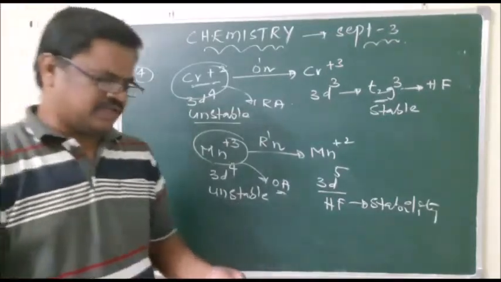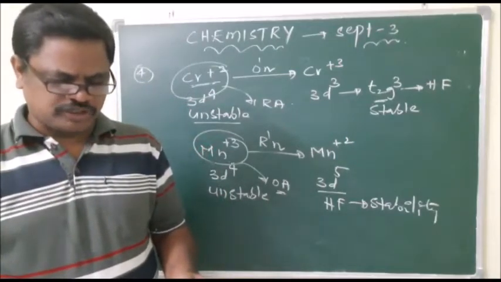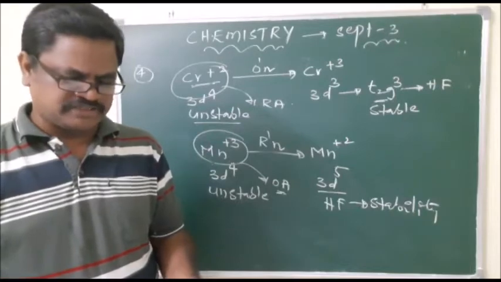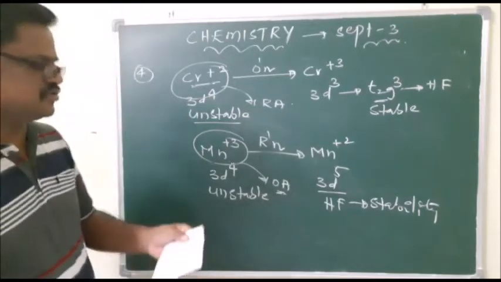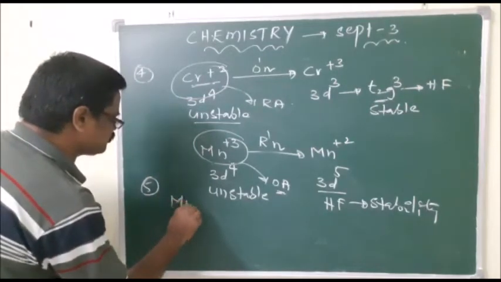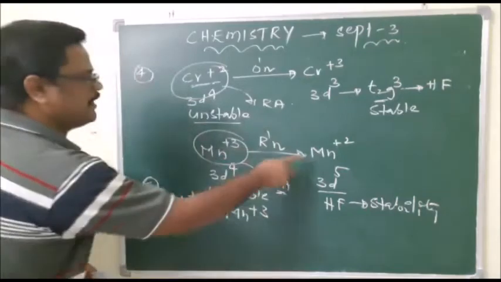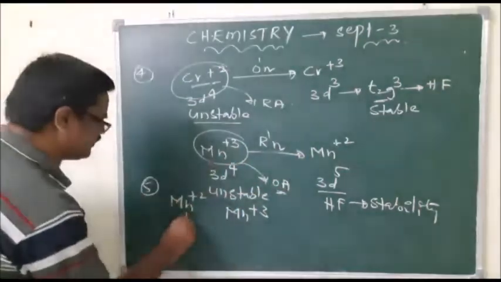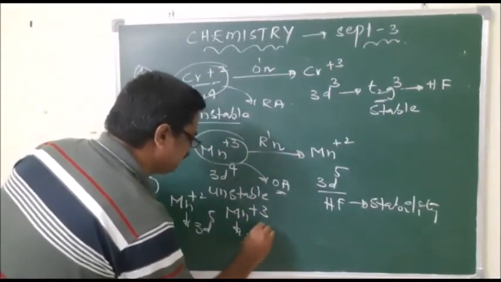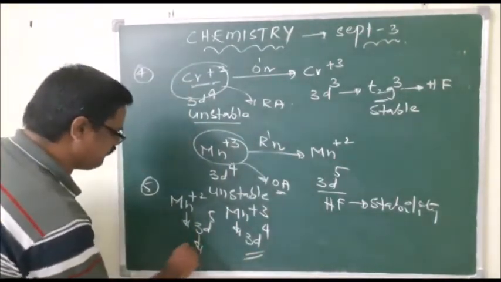If you move to the fifth question, the question asks in which of the following pairs the first one is more stable than the second one. Just look here: in the fifth one, Mn plus 2 and Mn plus 3 are given. Mn plus 2 is 3d5, and Mn plus 3 is 3d4. Which is stable? The 3d5 is the half-filled stable one.